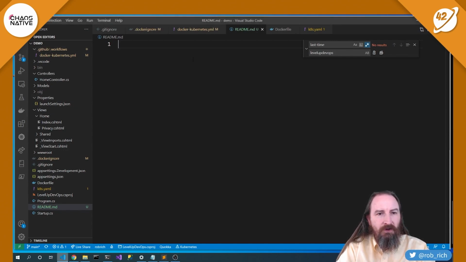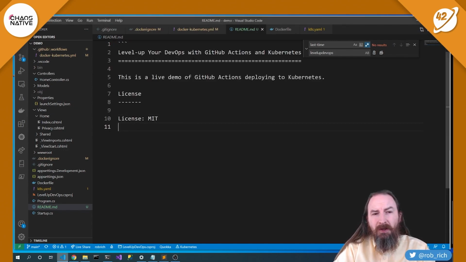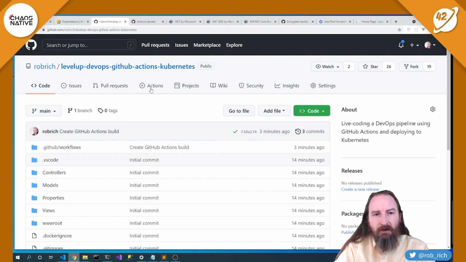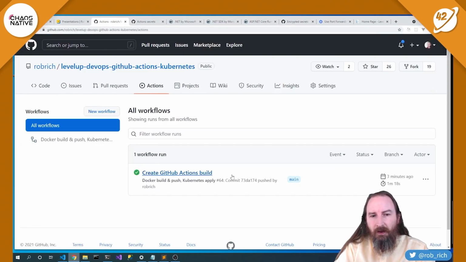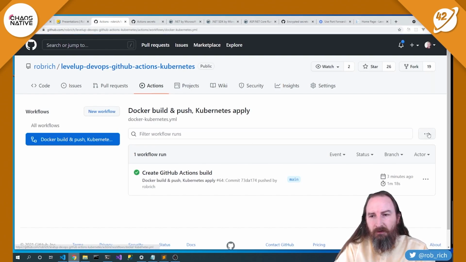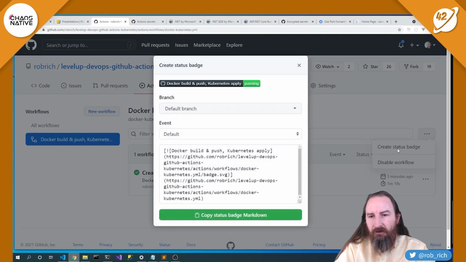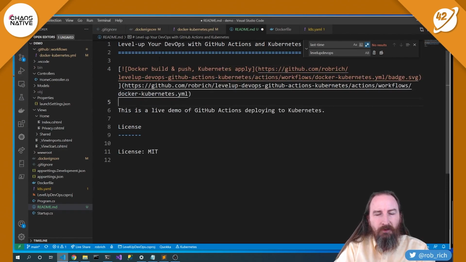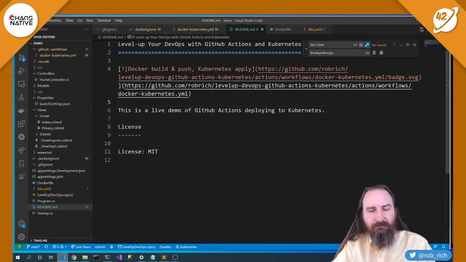Here's some README content. And wouldn't it be cool if we could put a status badge here showing the status of our builds? Let's come back here into Actions and pick our build, and let's create a status badge. I'll copy that content into place, and let's paste it right here. There we go. There's our status badge.